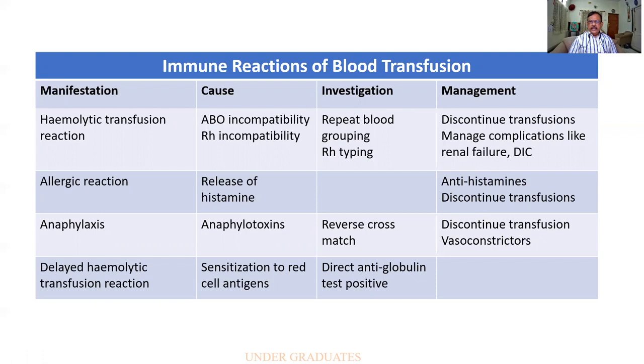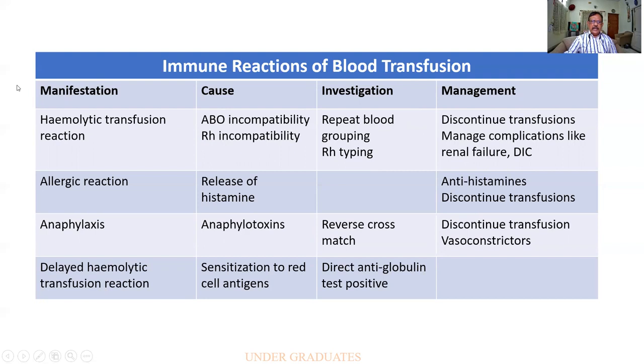Transfusion reactions are generally divided into immunological reactions and non-immunological reactions. So in this one, it is immune reactions of blood transfusion. Hemolytic transfusion reaction. It can be because of ABO incompatibility or Rh incompatibility. How should I handle it? You repeat the blood grouping and the Rh typing. And the management is, you will have to immediately discontinue the transfusion. If the patient develops some complications like renal failure or DIC, those will have to be attended to.